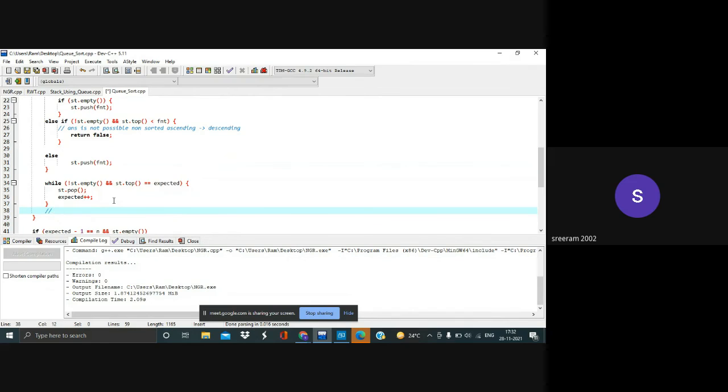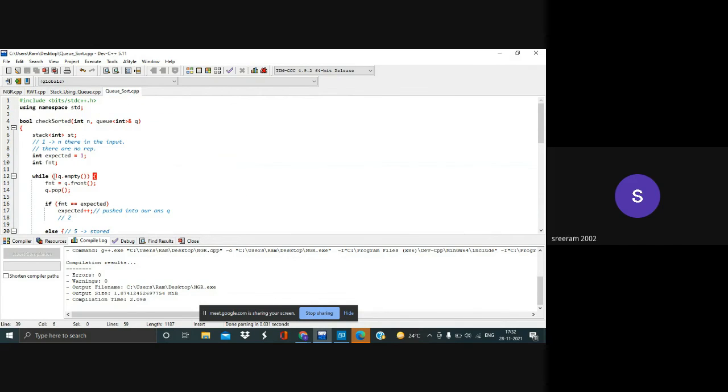Actually, we will not just empty the stack. What we will be doing is, if the top element is the same as the expected element, then the top element should be pushed into our answer queue. That is what we have been doing. We did not explicitly push into the answer queue as we do not need it. We've popped the element as we no longer needed it, and then we've incremented the expected. This process continues until the queue goes empty.